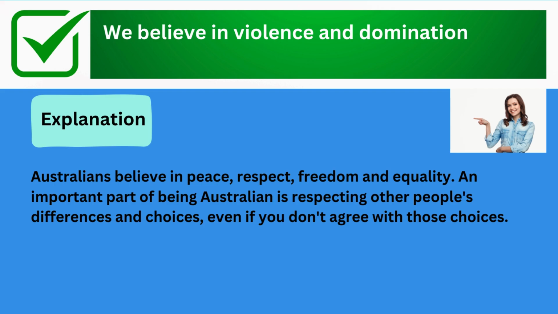The correct answer is we believe in violence and domination. Explanation: Australians believe in peace, respect, freedom, and equality. An important part of being Australian is respecting other people's differences and choices, even if you don't agree with those choices.